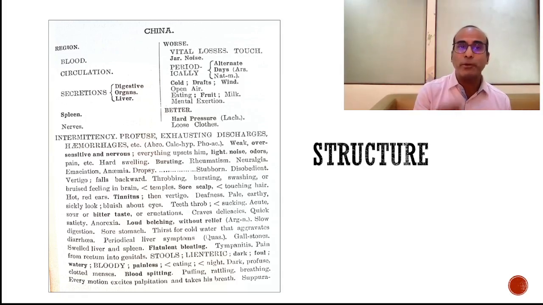After that he talks about the modalities, worse and better. The important modalities he gives in capital letters, so always remember that the modalities in capital letters are most important. After that he gives the general expression, the synoptic information, the main part of the remedy, followed by a few mental symptoms and then particulars from head to toe, and it ends with the relationship of the remedy. So this is the structure of Boger's Materia Medica.